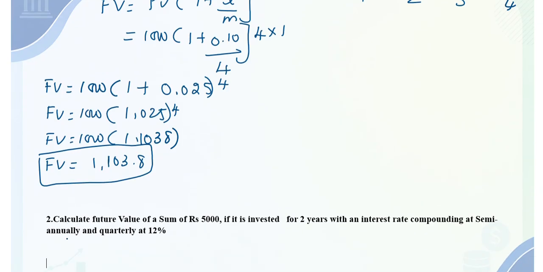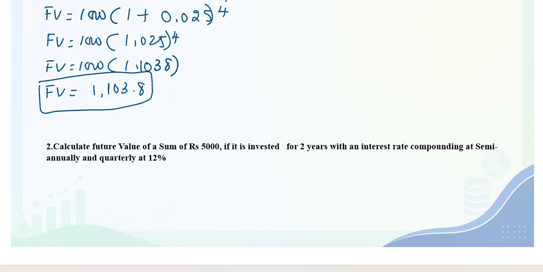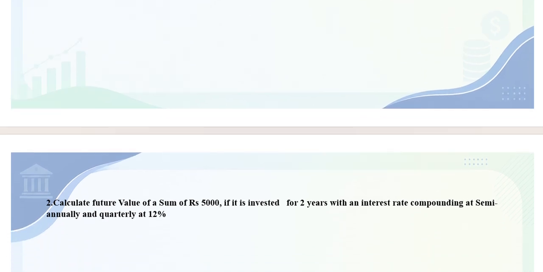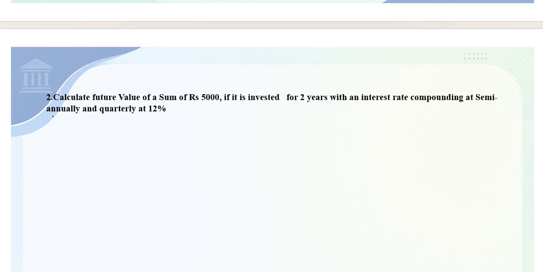Now I have one more problem here. Calculate the future sum of rupees 5,000 if it is invested for 2 years with an interest rate compounded semi-annually and quarterly. Okay, now we will try and do this problem also. So what is the formula, guys? First, let me help you out in writing the formula. The formula is very simple. Future value is equal to present value, 1 plus i divided by m, to the power of m into n.